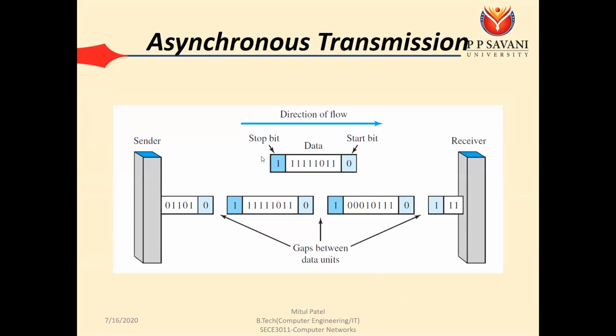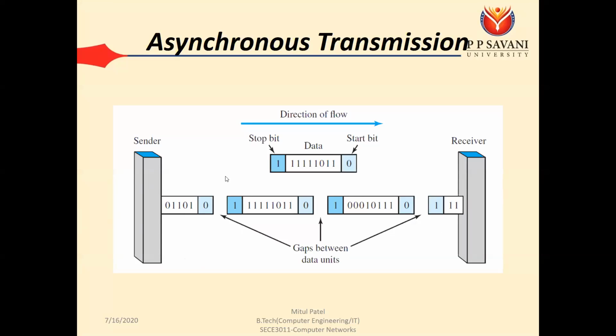This is an example of asynchronous transmission. If you want to send one byte that consists of 8 bits, this is our original data. Here we have the start bit, that is 0, and the stop bit at the end. It is possible that there can be a gap between each and every byte. Let's say, for example, the sender wants to send PPSU to the receiver.